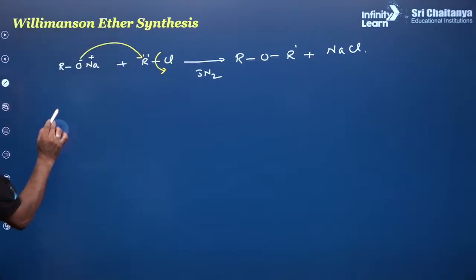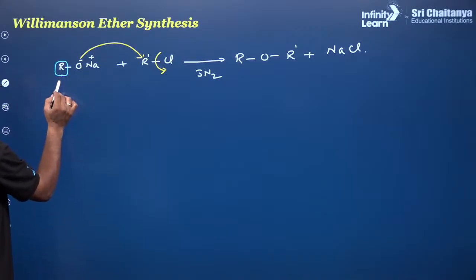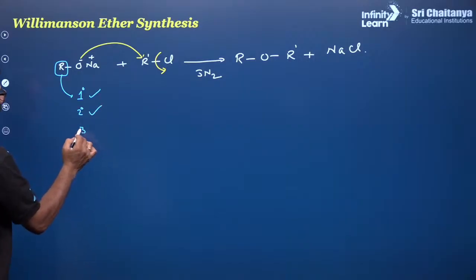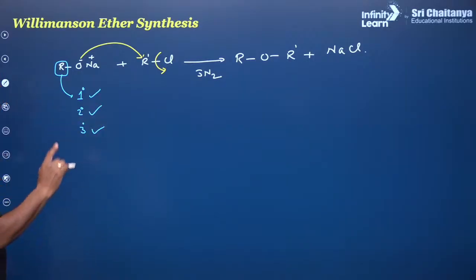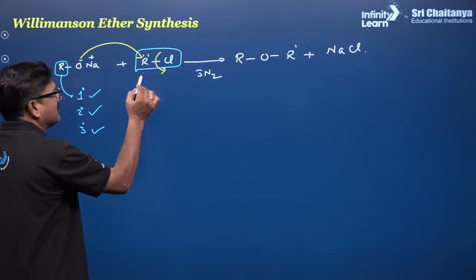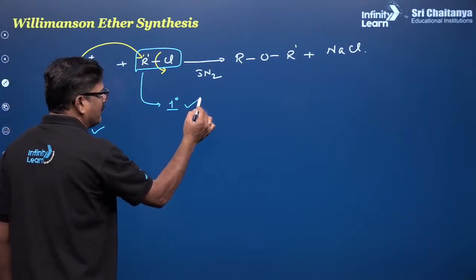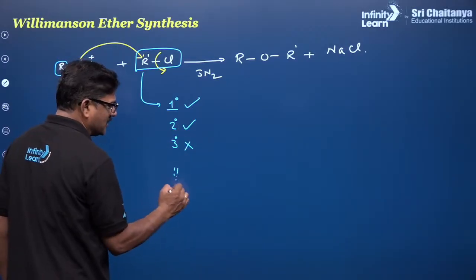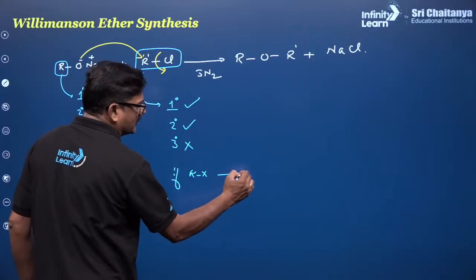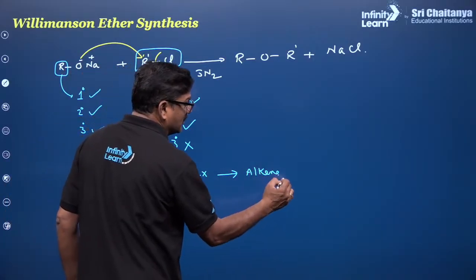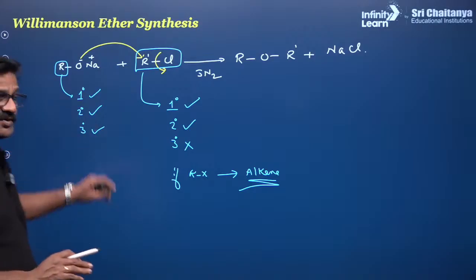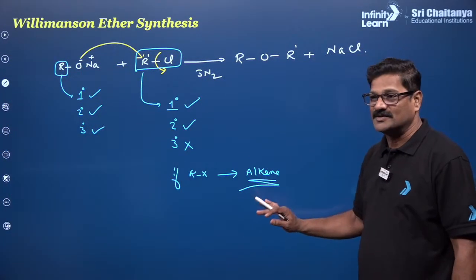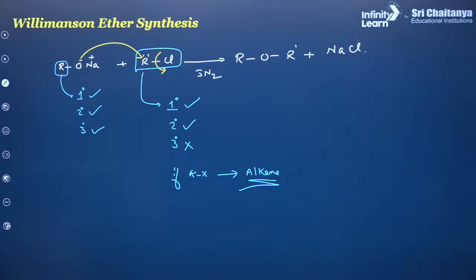The question can come from its logic. This R can be primary or secondary or tertiary, doesn't matter. But this alkyl halide is supposed to be primary permitted, secondary permitted, tertiary is not permitted. If it is a tertiary alkyl halide, then the product is going to be an alkene. So based on this synopsis, you are going to get a question in the NEET examination tomorrow. So this is the logic. Understand? Any doubt, my dear children?